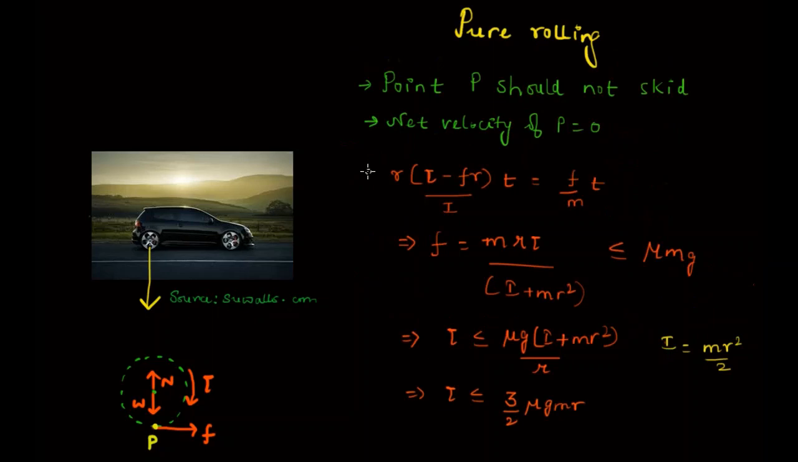Now again, to repeat the point, because of the rotational motion, this point P has a tendency to move in the backward direction, and because of the linear motion due to friction, this point P has a tendency to move in the forward direction. Now, when we drive the car on the road, we don't see the tires of the car skid on the road. And what do we mean by skidding? To visualize skidding, let's say you are driving in a muddy road, or in a muddy area.